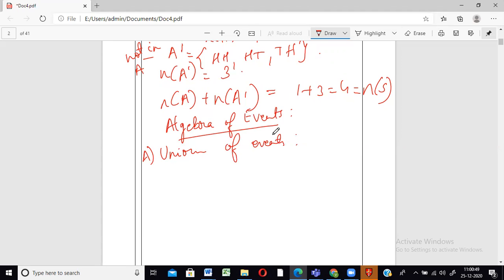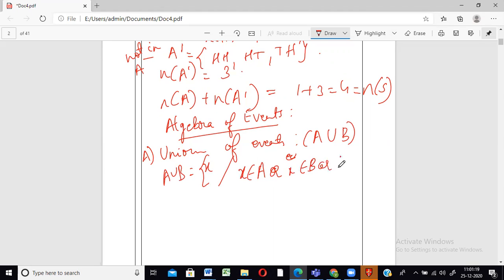Union is always denoted using A union B. The meaning of A union B is either A or B, or to be more precise, suppose X is an element of A union B. We can write A union B as all the elements X such that X belongs to A or X belongs to B or both. So it belongs to A, or to B, or to both. That is called union.